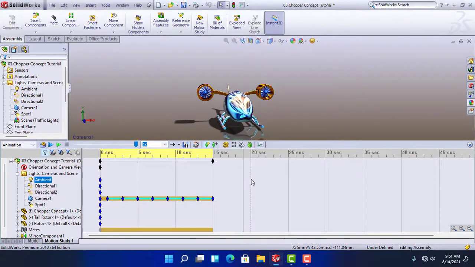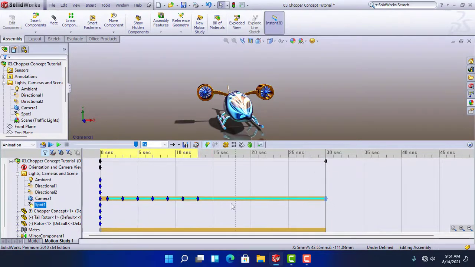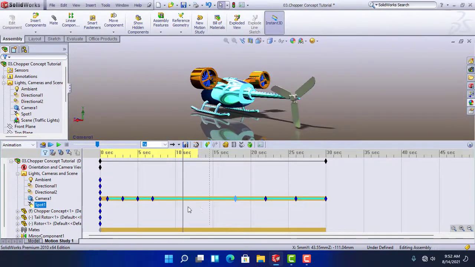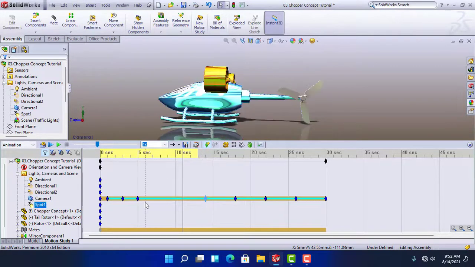Okay, so let us expand this to 30 seconds. Bring the last key point to 30 seconds and this one to 26. This one should be 22. And 18. And this one is 14.